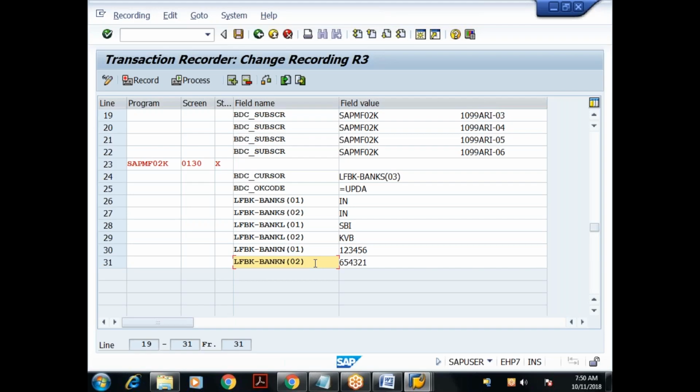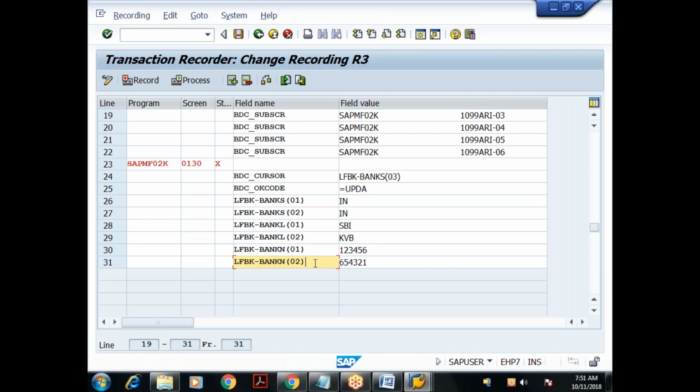Anyhow, I am not going to do the data migration in the foreground. It will be in the background only, because you will have lakhs of records. When you do it in the background, SAP will automatically take care of that, whether it is one record or 100 records.